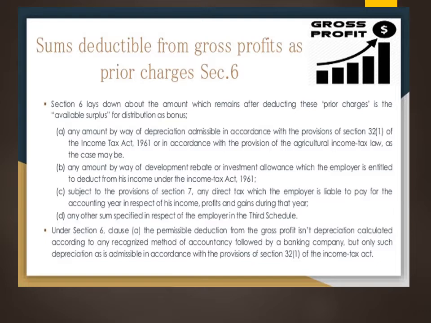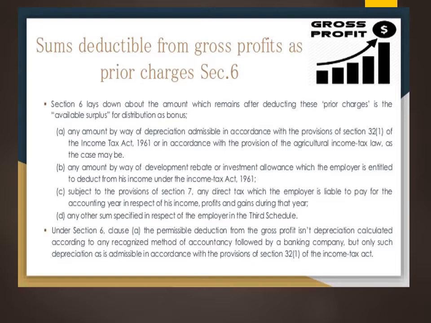Then under section 7 we have referred now. Then regarding some other specified things, as I told you, like donations in excess of the amount admissible for income tax, or some capital expenditure. Some losses or expenditure related to this business, or anything directly disclosed as capital receipts, all these are to be taken into consideration. This is what is called any other sum specified in respect of the employer in the third schedule. So under section 6, the permissible deduction from the gross profit is not depreciation calculated.